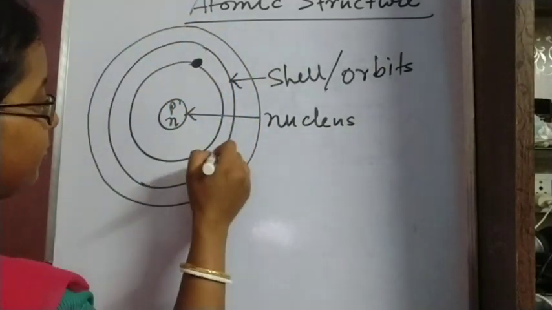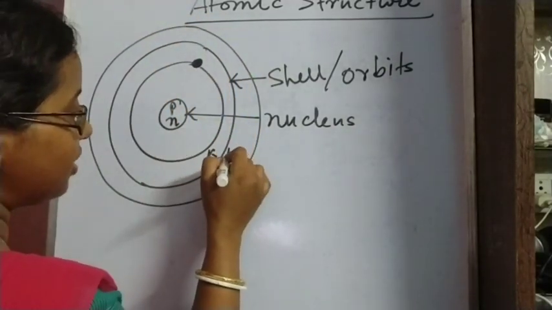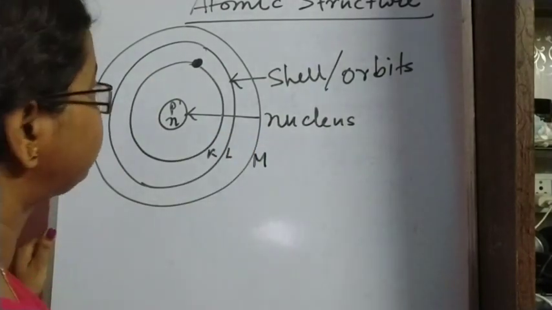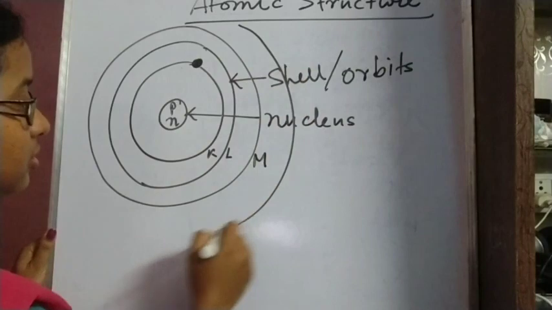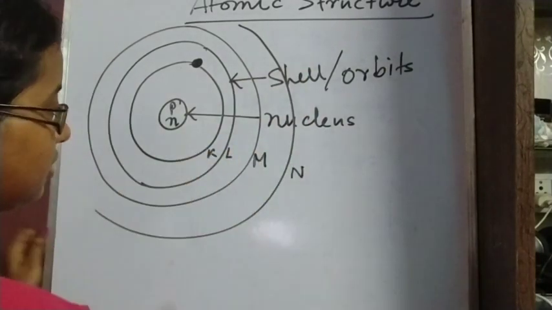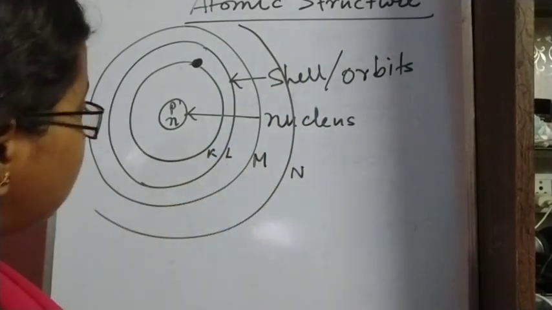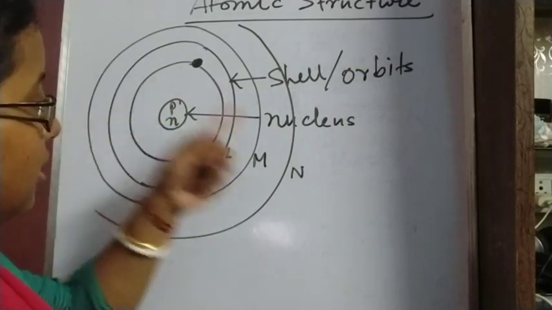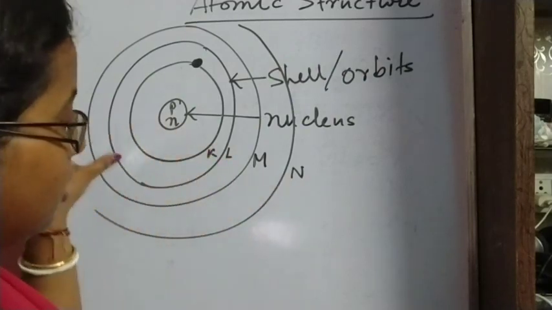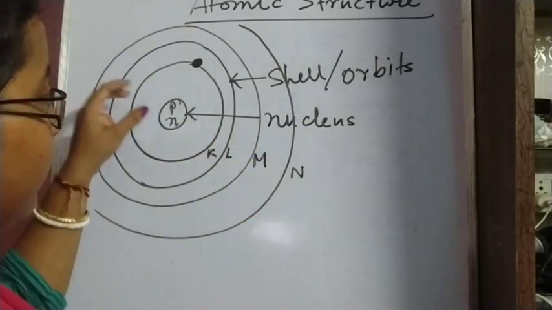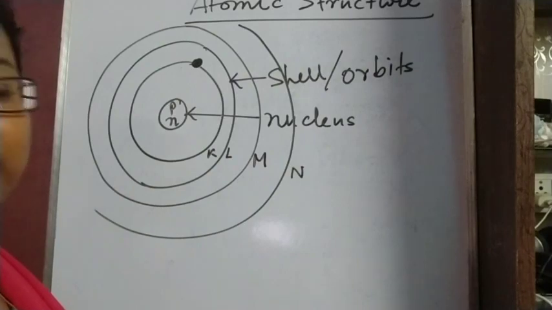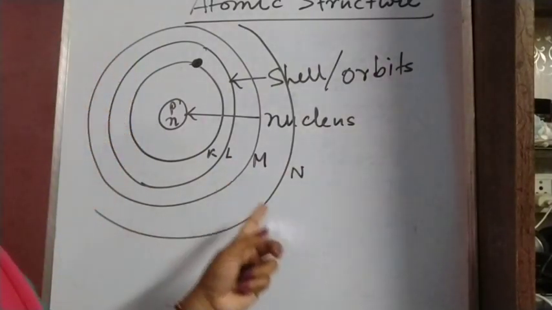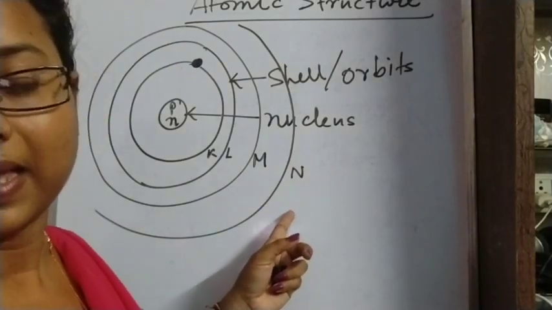The first shell we will call K shell, the second L, then M, the fourth shell N: K, L, M, N. So K shell has the lowest energy and N shell has the highest energy, and this energy will increase as we go farther from the nucleus.